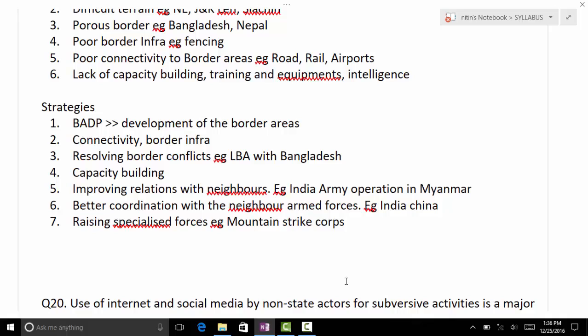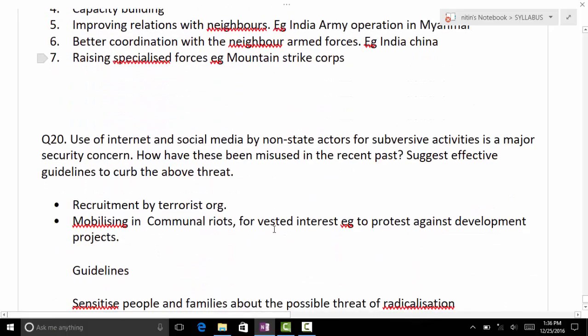Then you come to trade transit points. If we have only two or three transit points for taking material across, then there may be smuggling of things. So you make lots of transit points, then economic free zones, free trade agreements. Then if you get development like the trans-Asian highway, trans-Asian railway, electricity grids, it can indirectly help in managing all these things. So this is your third question regarding border management.